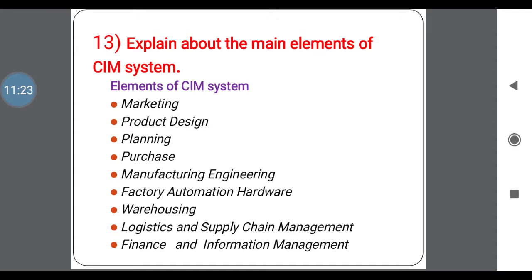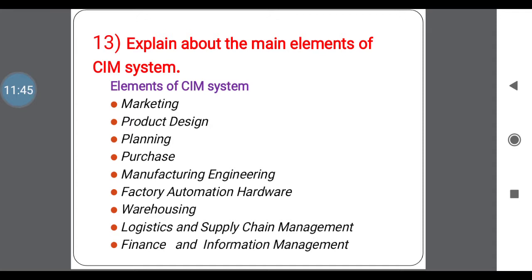Next one is the product design. What are the design factors in SIM? Next one, planning. What is the plan related to the SIM technology? Purchase. What is the purchase required in a SIM? Next one, manufacturing engineering. See what the SIM technology implemented in the manufacturing engineering process is. Next one, factory automation hardware.